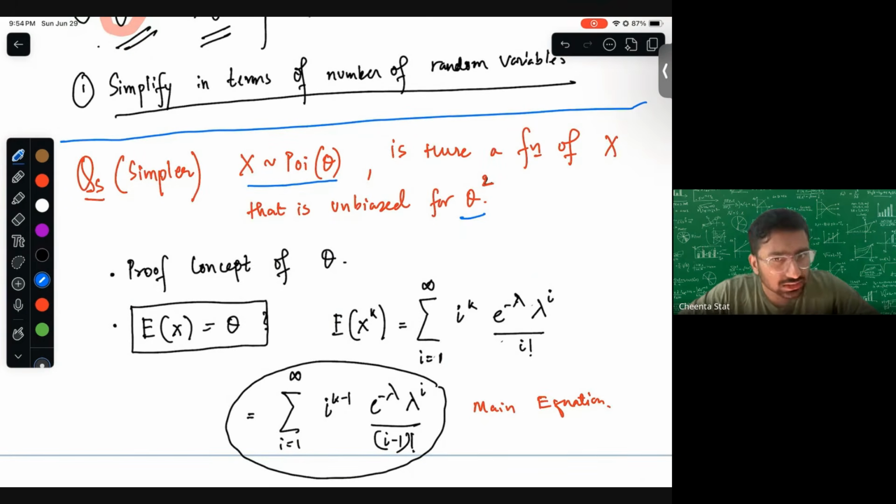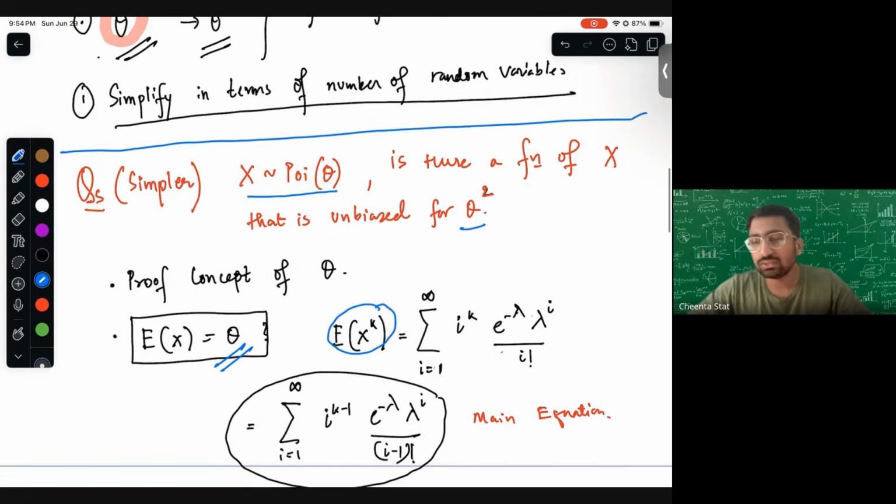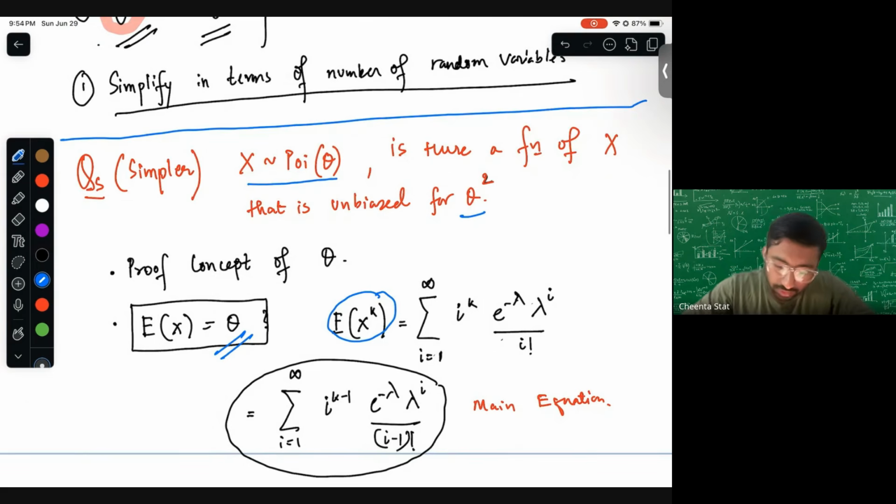To do this, we need the proof concept of why the expectation of X is equal to theta. So we'll just go through the proof idea. The first step is writing down the meaning of expectation. Instead of writing it for X alone, I'm writing the general form, the expectation of X to the power k. We will see why it's helpful. Or we can write the expectation of X to the power m.